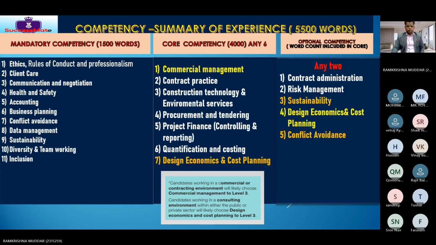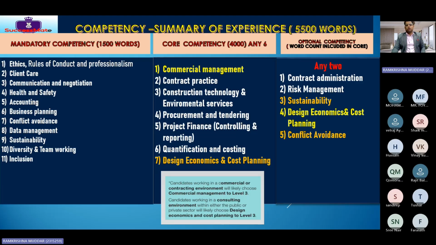Okay, guys, these are the competencies. Basically, under mandatory competencies, we need to write 1,500 words. Each of them has a certain word limit. Once you compile all this, the total should be 1,500 plus or minus 5%, not more than that. So your word count should be either 1,490 or 1,510, not more than that. This is for mandatory.